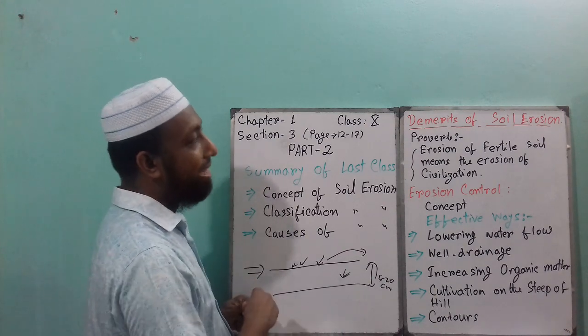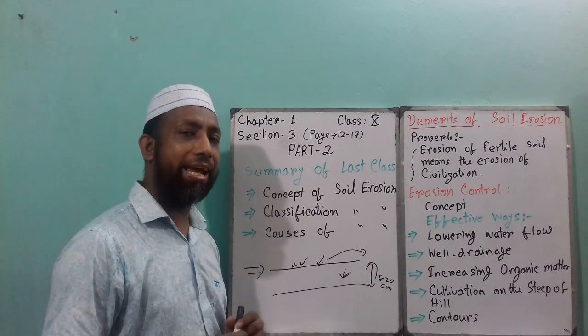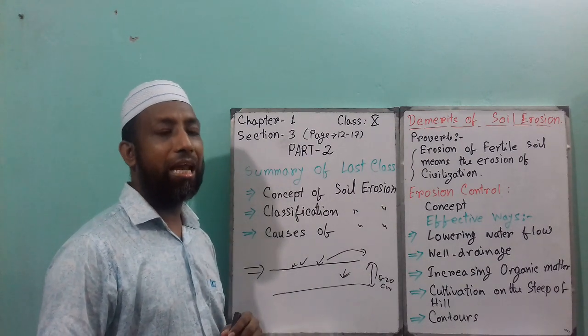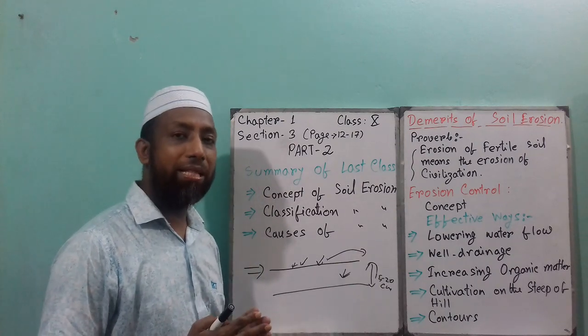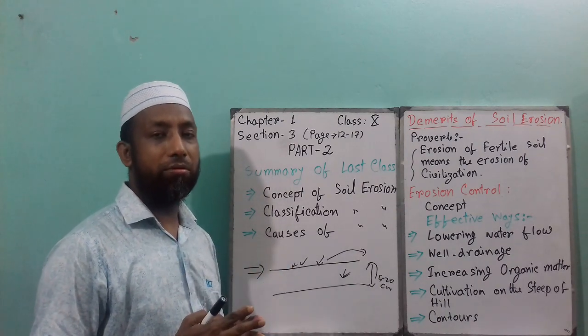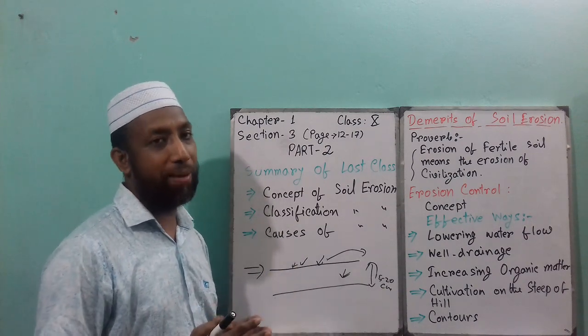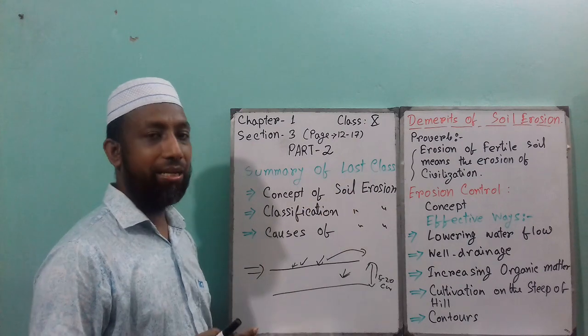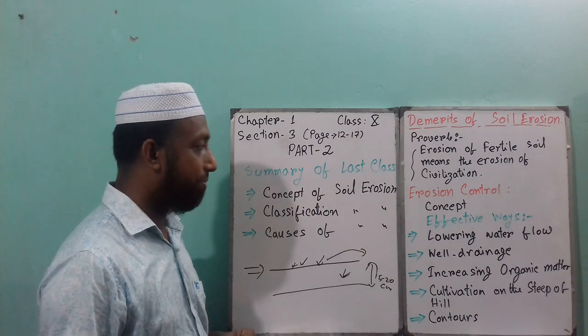From this point, you might get 2 marks questions in the creative section, like what are the demerits or disadvantages of soil erosion, explain them. You can explain a couple of points, like 4 or 5 points.